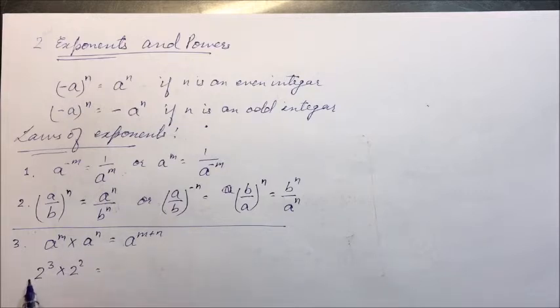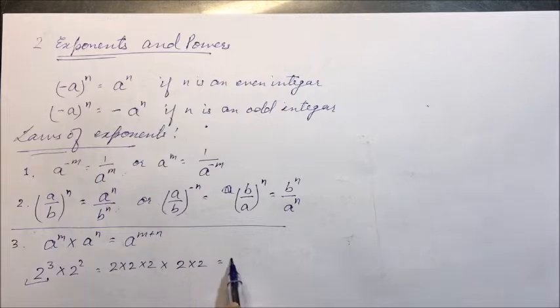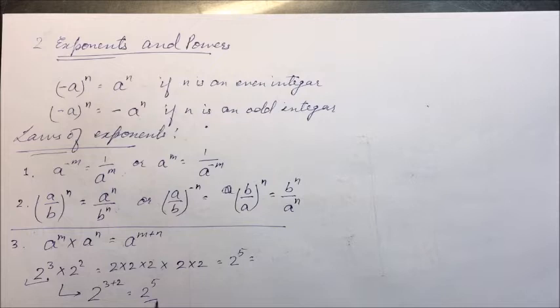If we expand this, it will be 2 into 2 into 2, now 2 square, into 2 into 2. So how many times is 2 multiplied by itself? 1, 2, 3, 4, 5. It can be written as 2 raised to power 5. Or we can simply write it as 2 raised to power 3 plus 2, which is equal to 2 raised to power 5. So this is the third law.